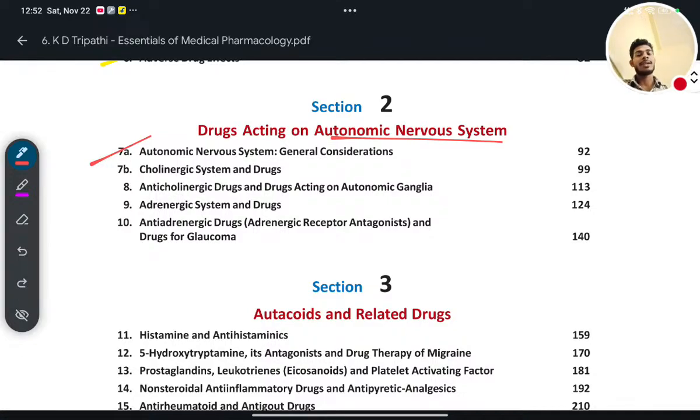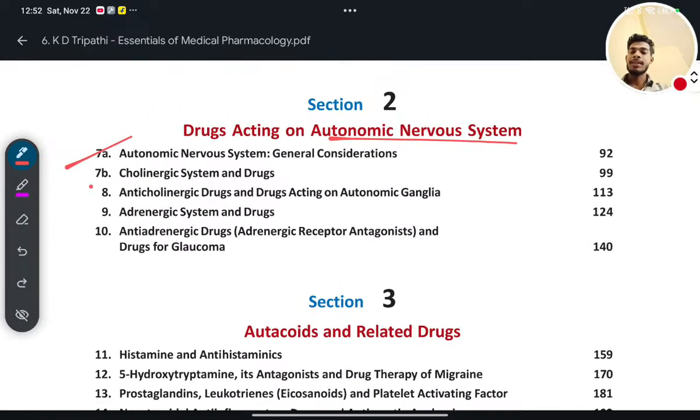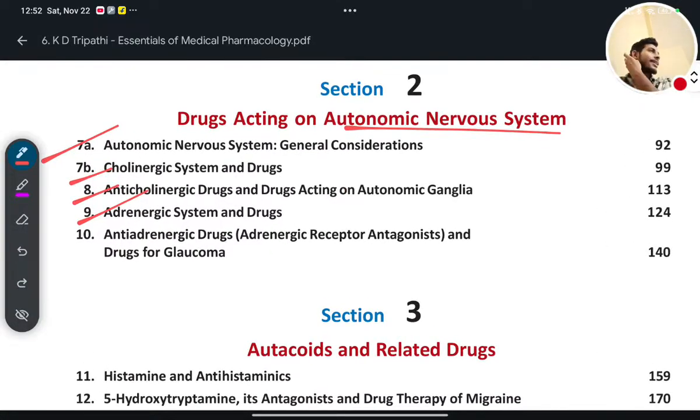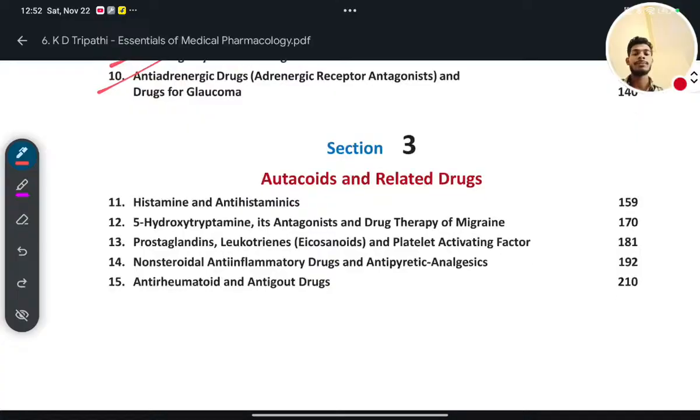What are the different classes? What are the receptors? Okay, we'll see everything. Then we'll see the cholinergic system of drugs, anticholinergic system, adrenergic system. In that, alpha receptor, beta receptor, all the classification. What are the different drugs acting, which type of drugs are acting, where they are acting. We'll see everything. After that, we'll see anti-adrenergic drugs also.